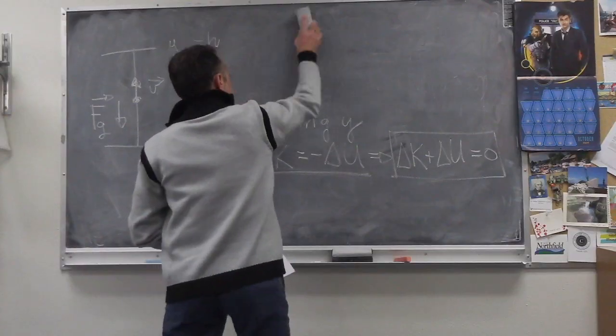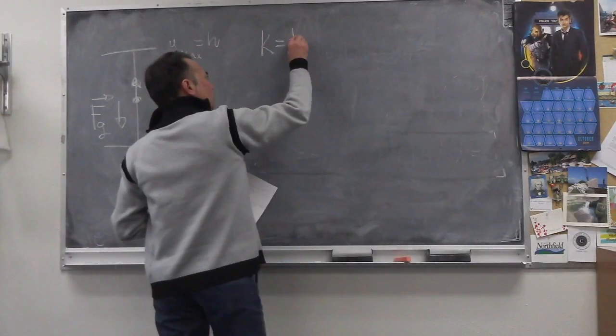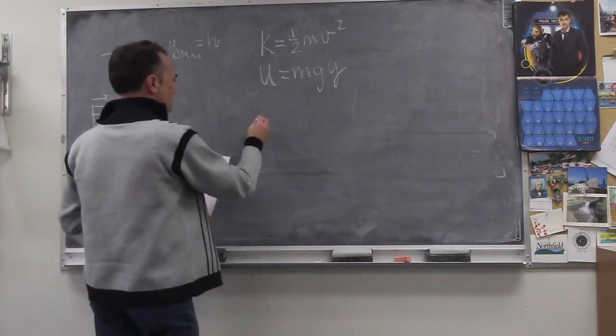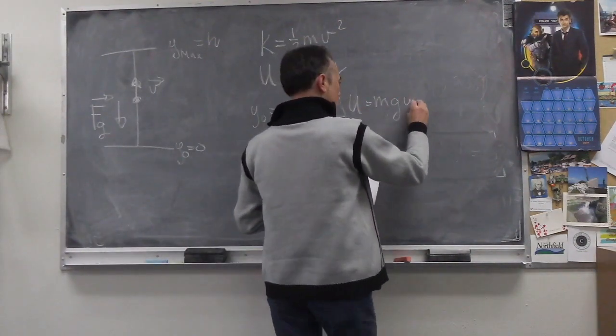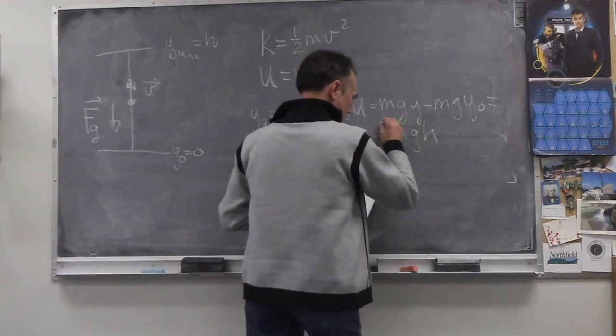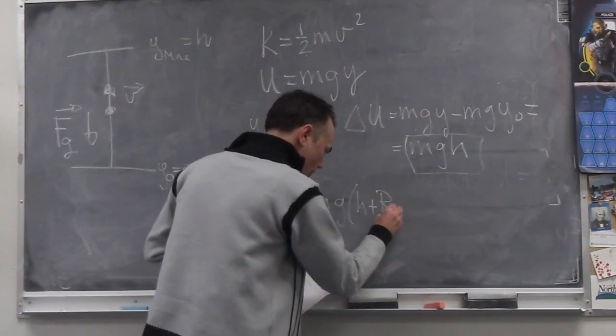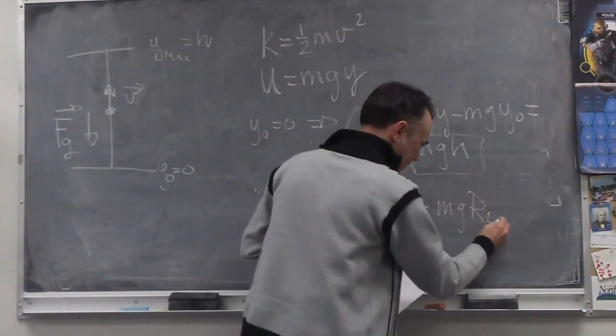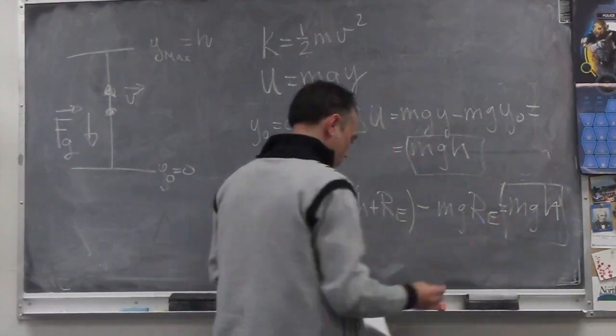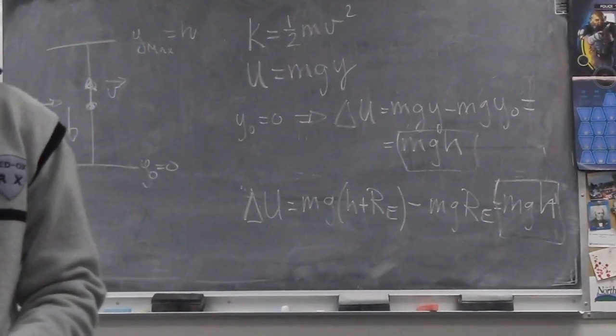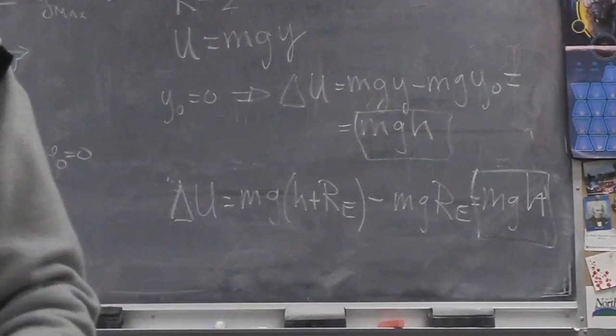Look, we found an equation for the difference in potential energy. We are always going to measure differences in potential energy. We can choose our origin of coordinates wherever we want, as usual. If we assume that y naught is 0, then the change in potential energy is given by mgh, where h is the height gained by the object. If we choose the origin of coordinates to be at the center of the Earth, then the final y is the height plus the radius of the Earth, and the initial y is the radius of the Earth. This leaves us with the difference in potential energy still being mgh.